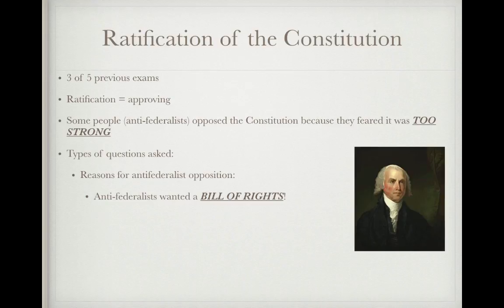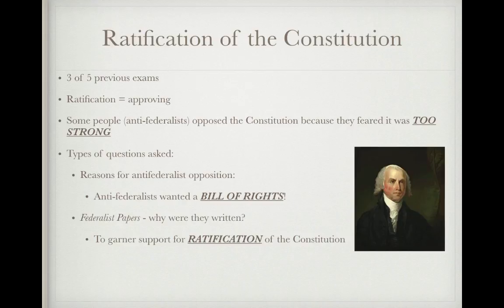They wanted a Bill of Rights which would list rights that you as an American have, things like freedom of speech, freedom of press, etc. Then we have the Federalist Papers. These were written to gather or garner support for ratification of the Constitution. So if you see a question about why or how was the Constitution ultimately ratified, you're going to look for either a Bill of Rights or Federalist Papers.